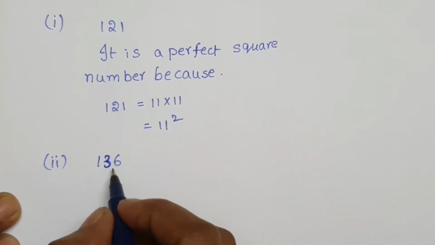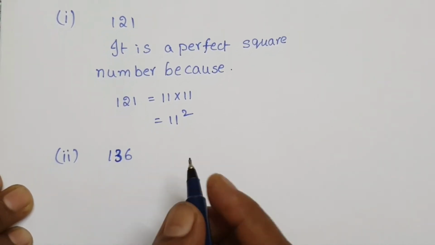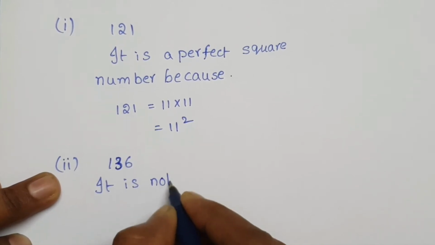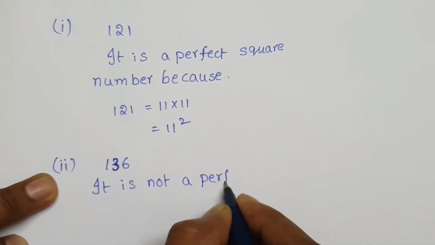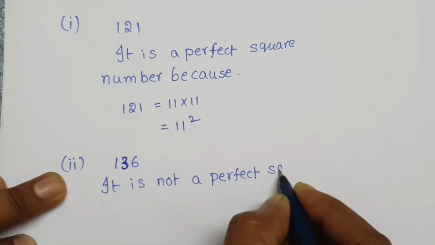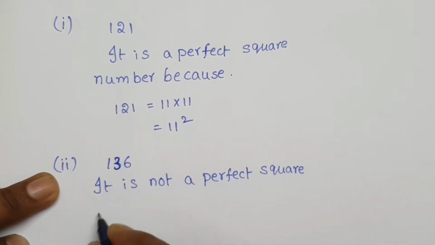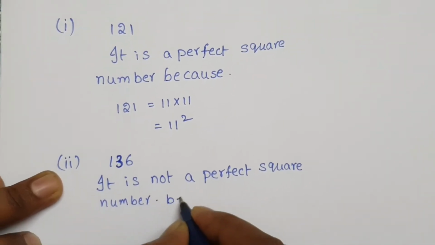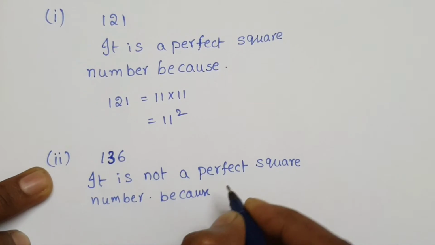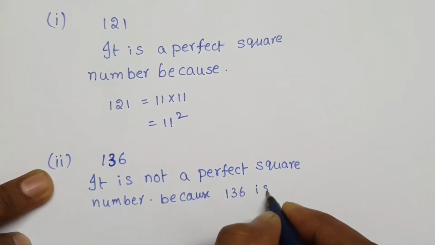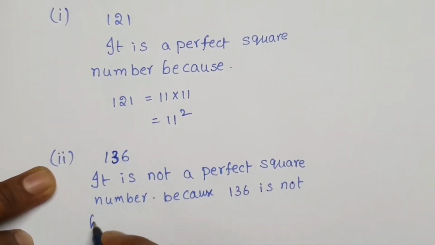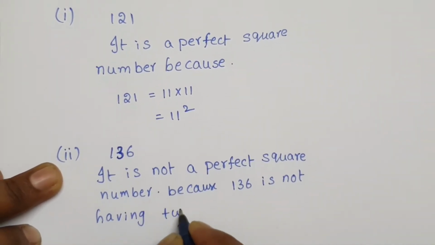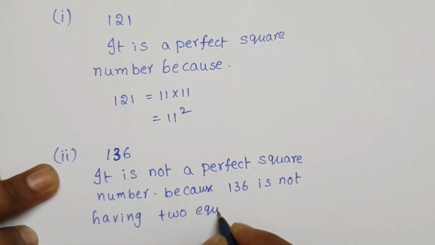Here 136 is not a perfect square number, because 136 does not have two equal factors.